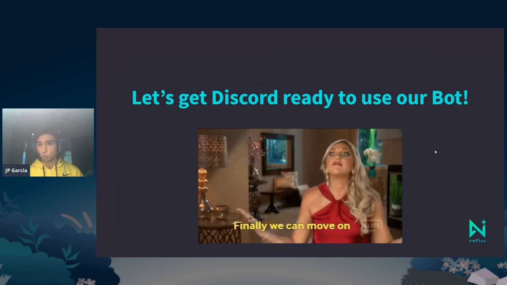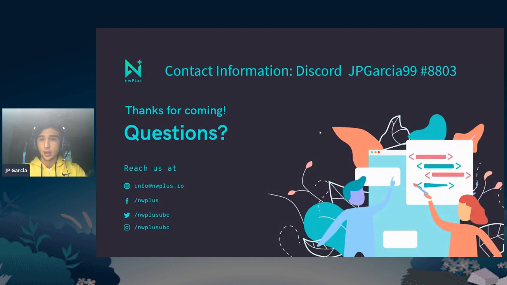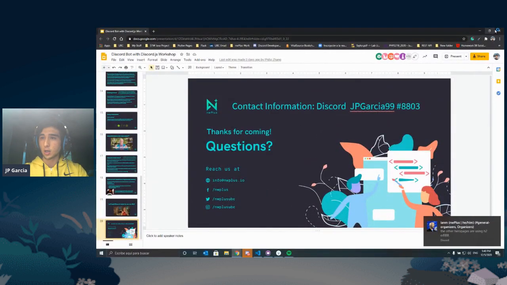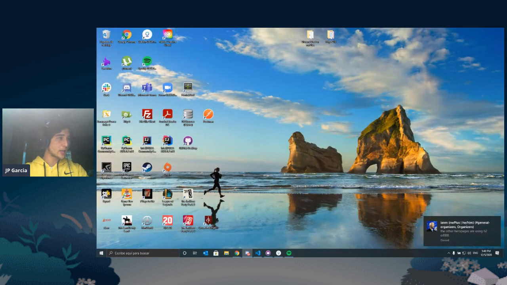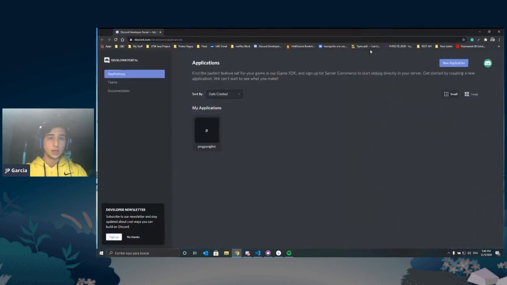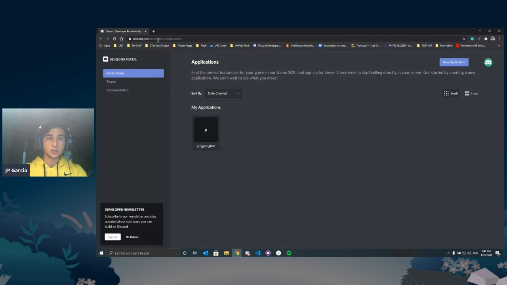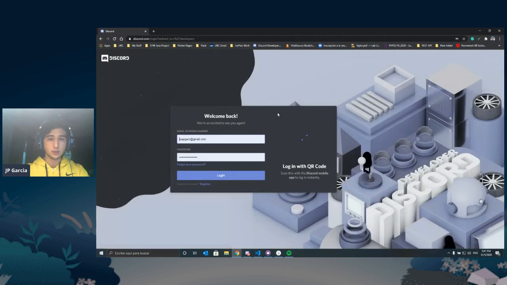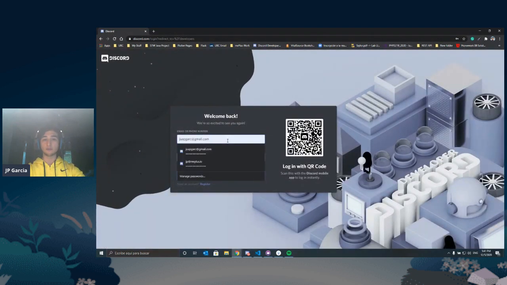Let's get ready to build our bot. So now I'm going to exit my presentation, and I'm going to put it down here. The first thing that we're going to do is open the following link. It's called discord.com/developers/applications. You can find it on the Notion page, and hopefully our TAs can search it up and send it to you as well. You will probably be signed out, and I will have to log out as well because this is my other account that I've been using. So this is what you are going to see at first.